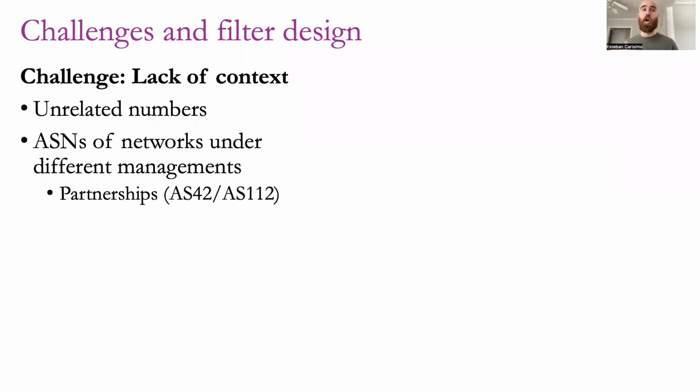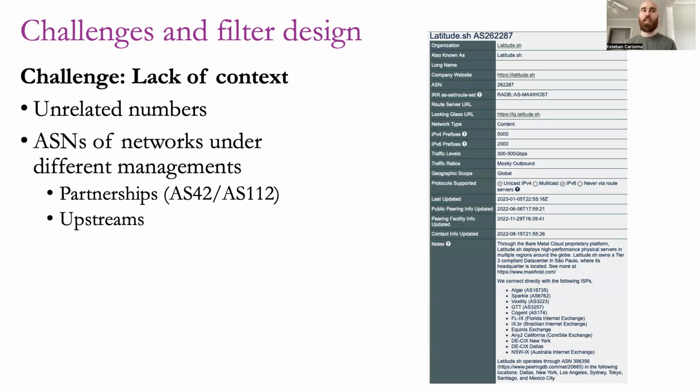Some ASs partner with AS42, and that is included in the notes, but AS42 is not going to be a sibling of the network that is communicating that. But the main problem here is the upstream providers. In a very few cases, network operators share the whole upstream connectivity that they have, as in this example. And of course, all these companies do not belong to the same organization.